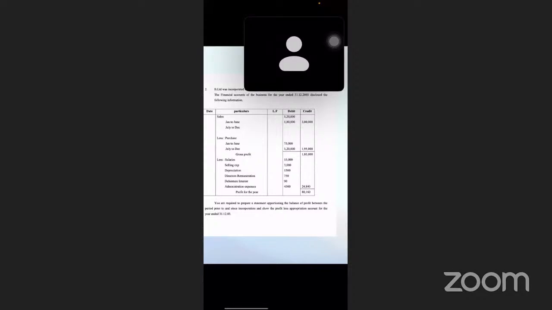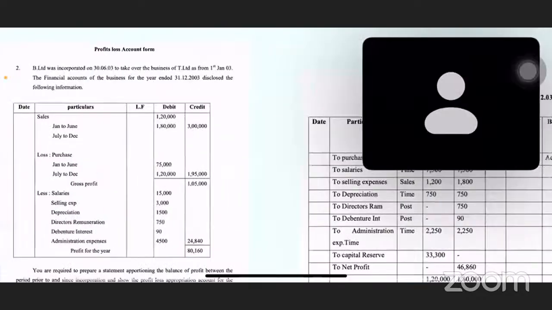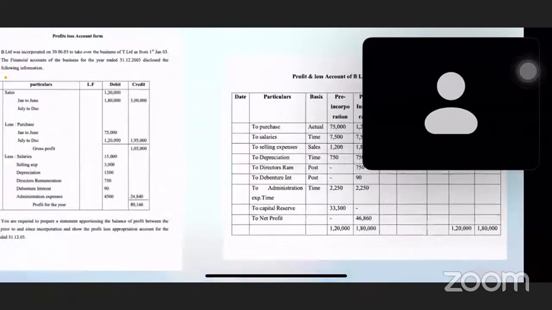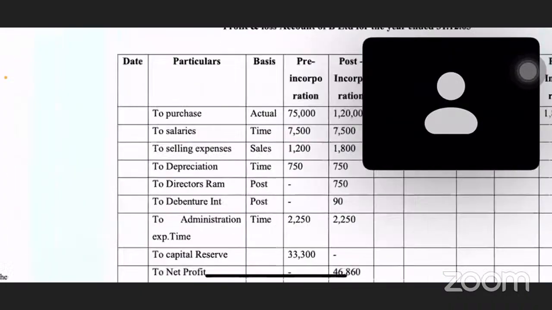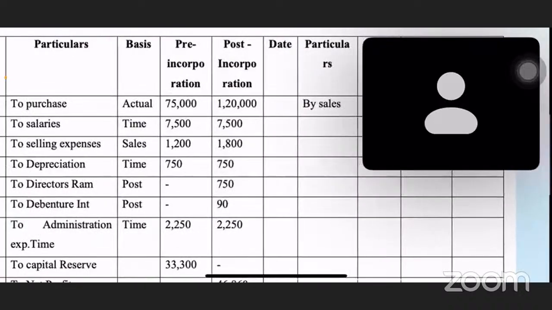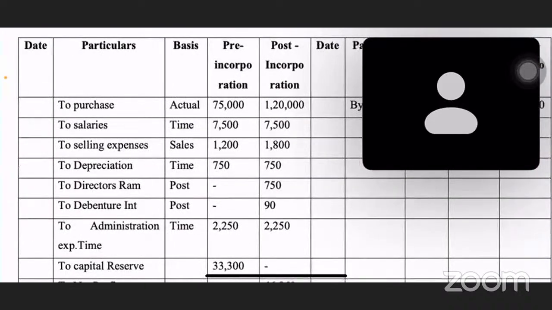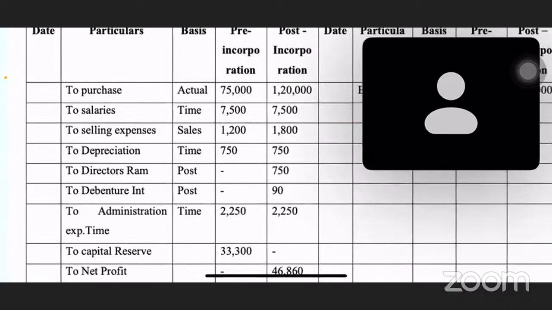That is the reason it will always go to the post-incorporation. To summarize: purchases, given directly; salaries, time ratio; selling expenses, sales ratio; depreciation, time ratio. Director remuneration, since it is for the director, is purely post-incorporation period. That is the reason we write it as 750 in post.